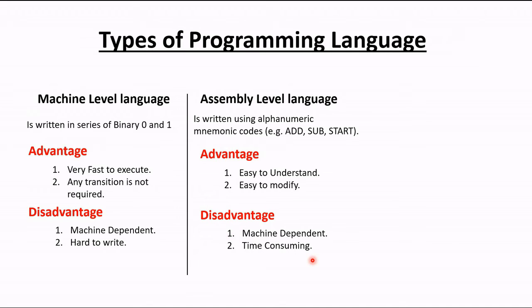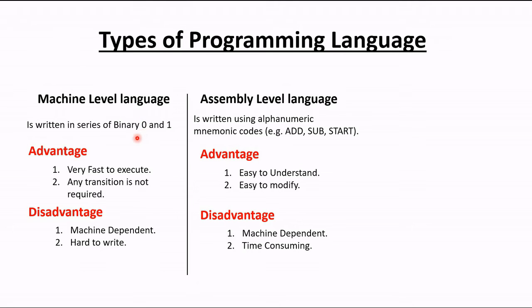The second point is time consuming. So why does it take time? Because here we are giving the instruction in this kind of alphanumeric code like add, sub, and the machine will not be able to recognize all these commands. So what will the machine do? The machine will convert this string to 0 and 1. So some time will be taken at the time of translating from this language to that language.